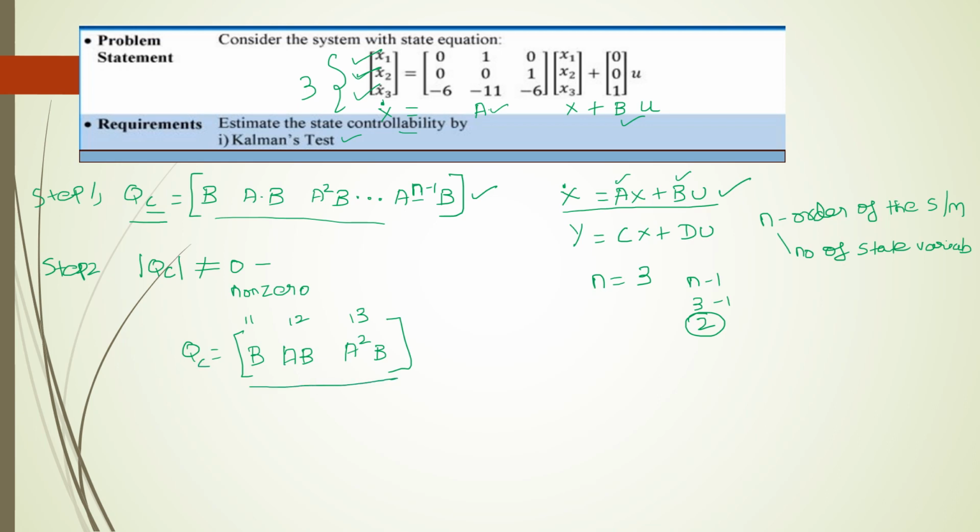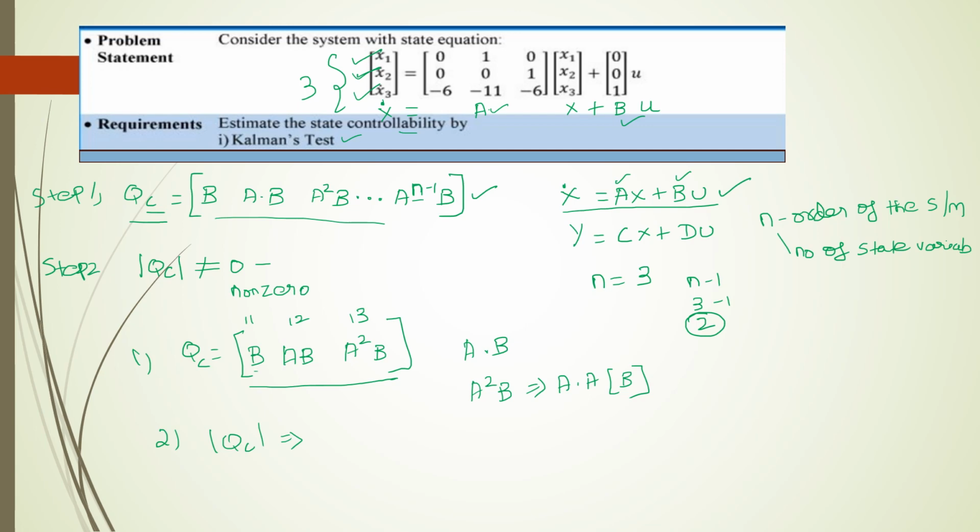Once we get this, we substitute B, and then find A dot B, and then A squared B. For this, first we find A dot A, and then multiply that with B. After finding this, the second step is to find the determinant of Qc to find whether the system is controllable or not. So this is the procedure to find whether the system is controllable using Kalman's test.